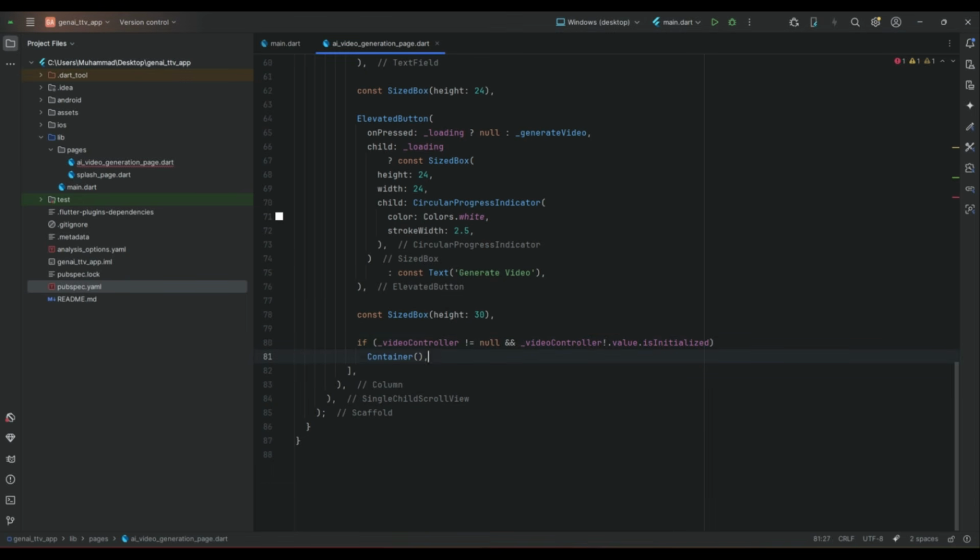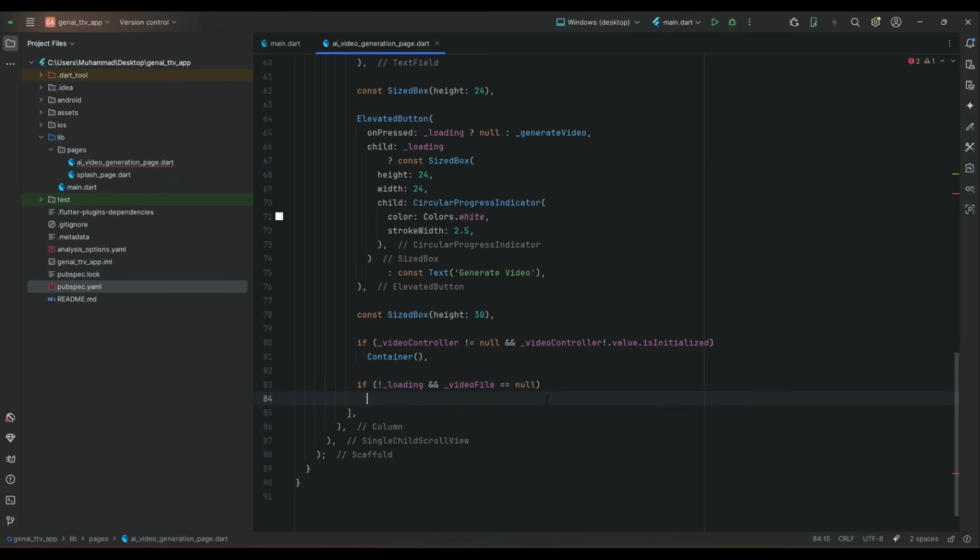So after that we will implement the video player in a while. Let's first complete the UI. We add another if condition where we check if not loading. If not loading and if the video file is equal to null, that is if there is no video file, which means either at the start or let's say when you open up the app for the first time, then in that case this if condition will execute.